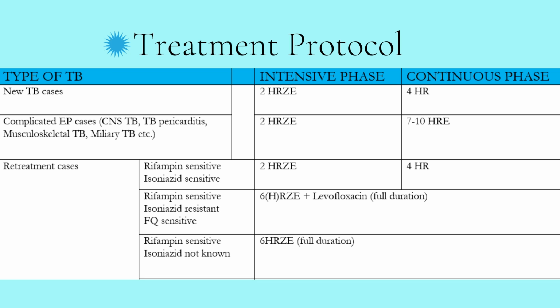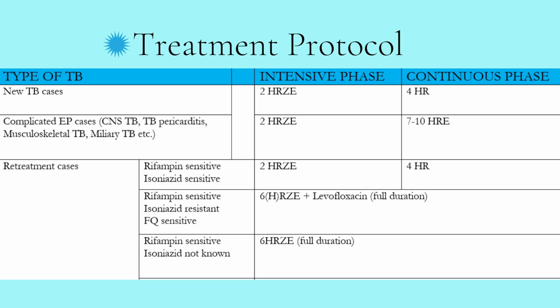Now, let's talk about the retreatment cases. For the retreatment cases, firstly, drug susceptibility testing must be done to detect the drug resistance. So, firstly, Xpert MTB or the rifampin resistance test is done to detect the resistance to rifampin. And then this test is followed by the LPA or line probe assay in order to detect the resistance to isoniazid.